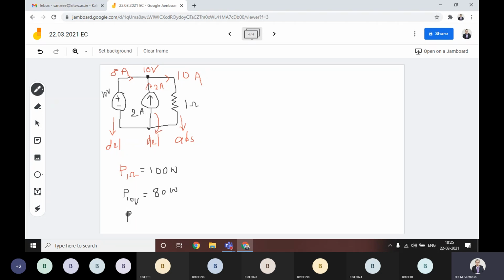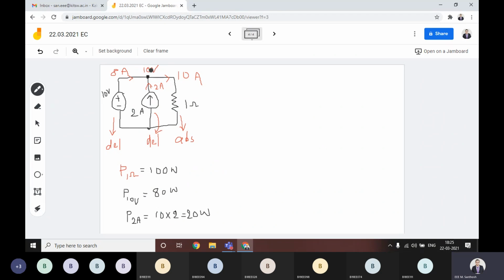Then what is the power of the 2 ampere current source? 20. This is 10 into 2 amperes. The voltage value is equal to 10 volts, then the current is 2 amperes, equal to 20 watts. Is that correct? Do you have any doubt here? I did nothing here. This is 2 amperes.